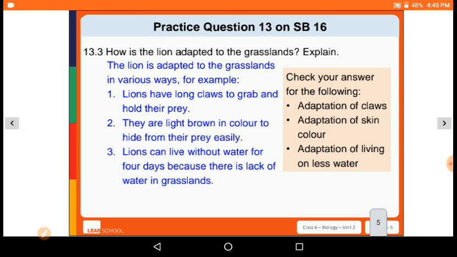So first we write about the adaptation of claws, the adaptation of skin color, and the last one is the adaptation of living on less water, about the lion's habitat.